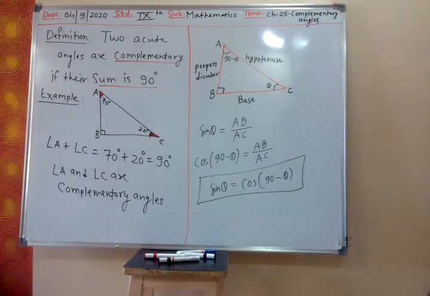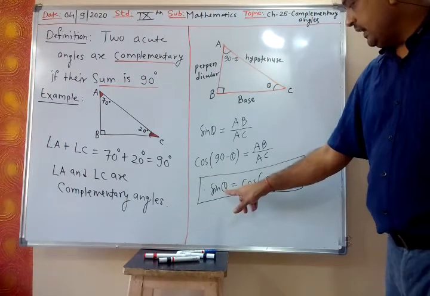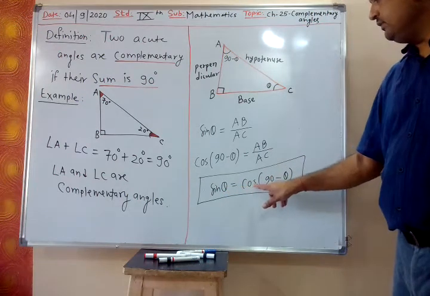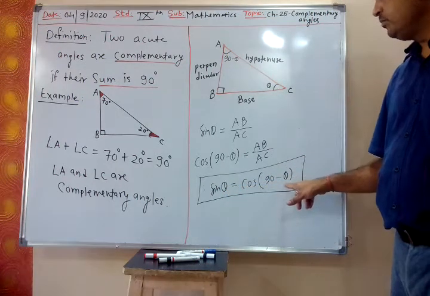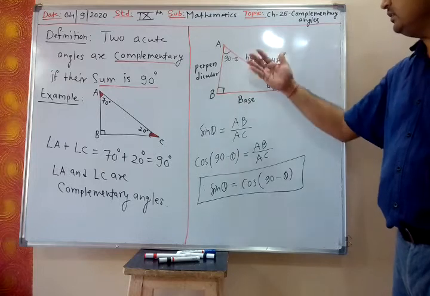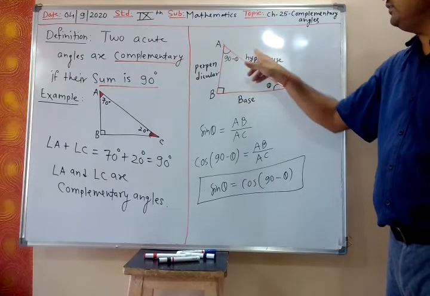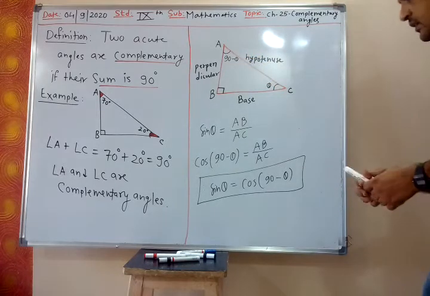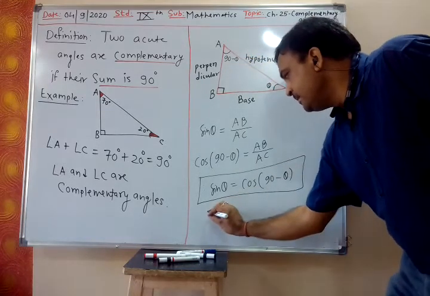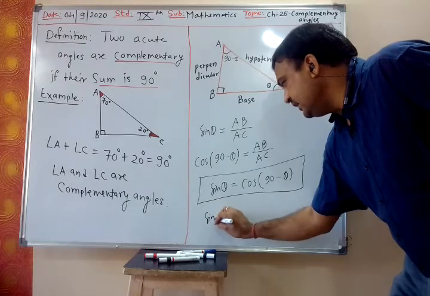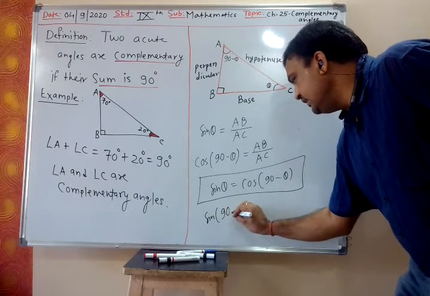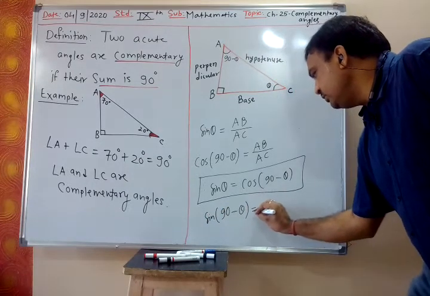If the angle is theta for sine, for cosine it will be 90 minus theta. The same I can reverse: I can consider the ratio cos theta, then I can find sine 90 minus theta. So the same formula I can write: sine 90 minus theta is equal to cos theta.